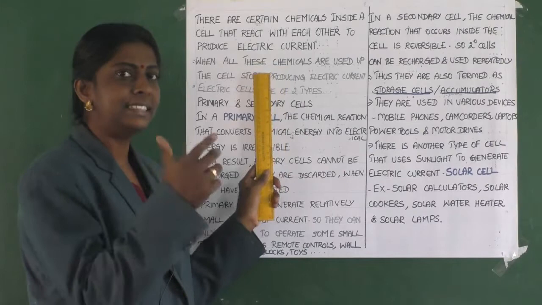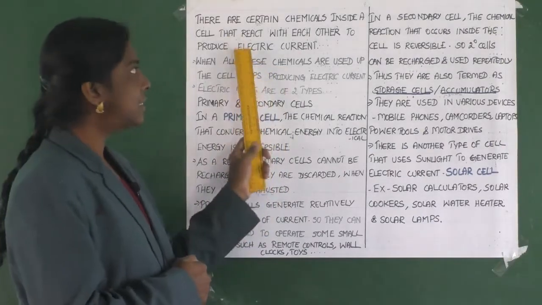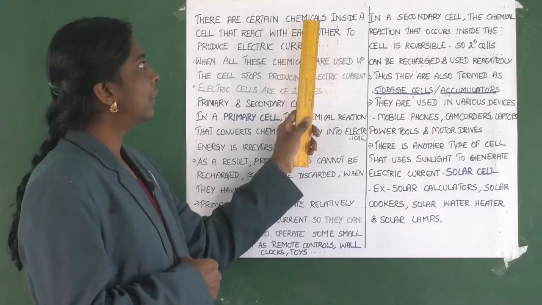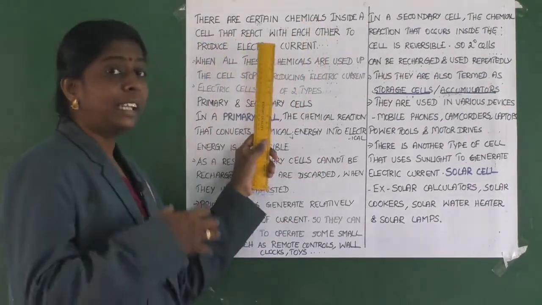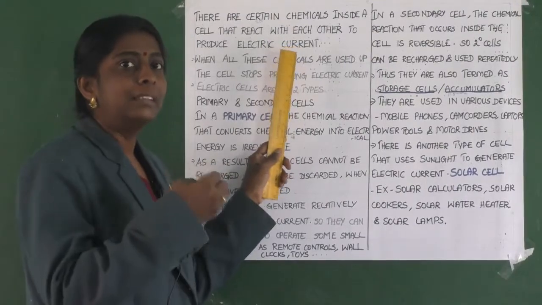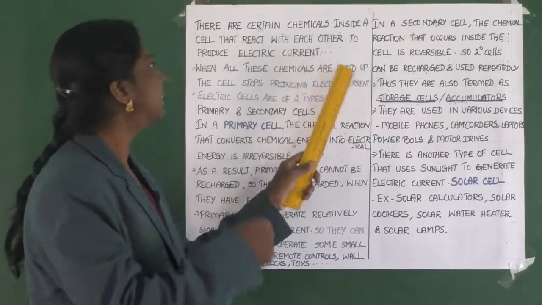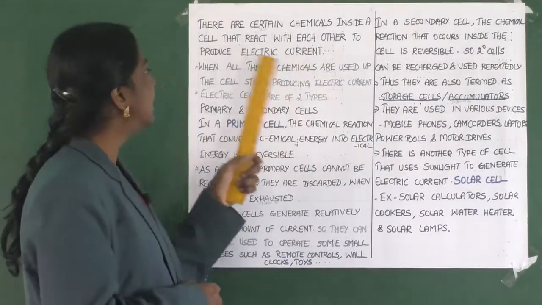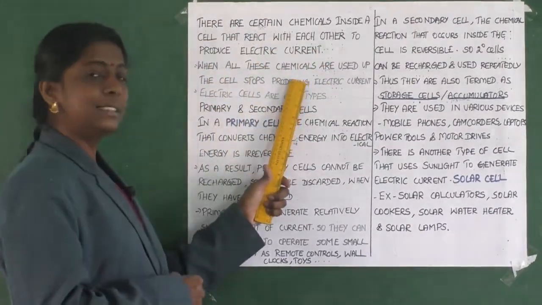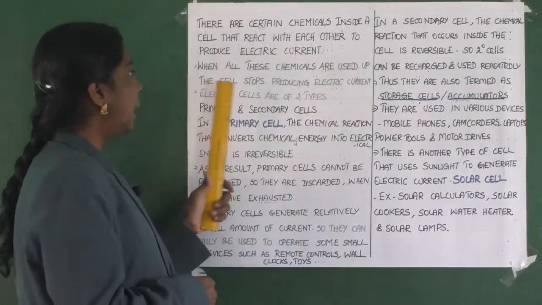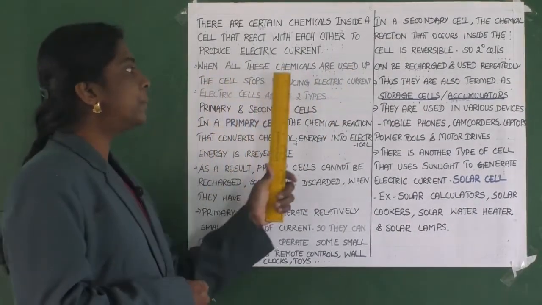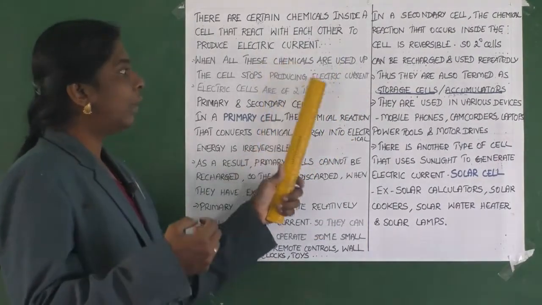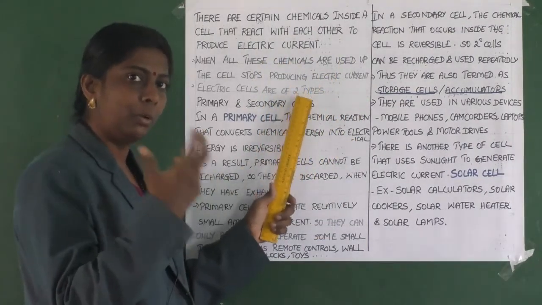When all these chemicals are used up, the cell stops producing electric current. So when it is over, automatically your current will also be over.